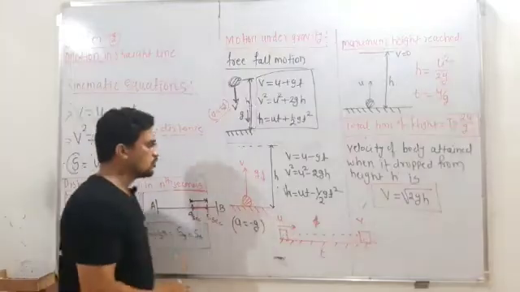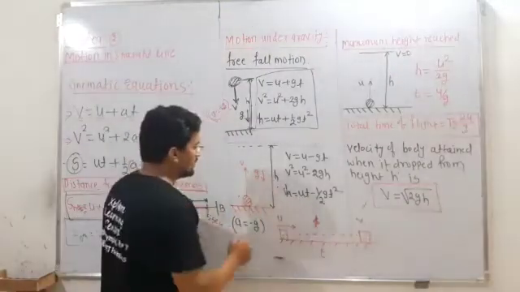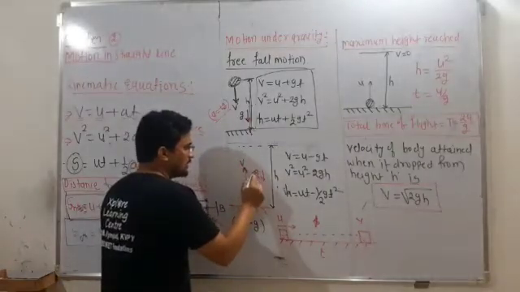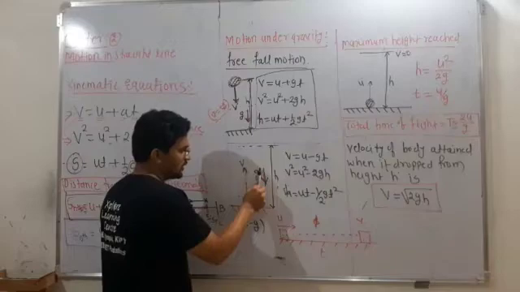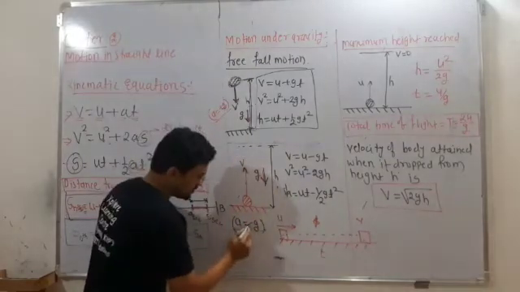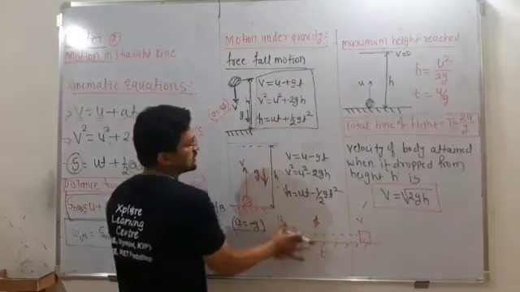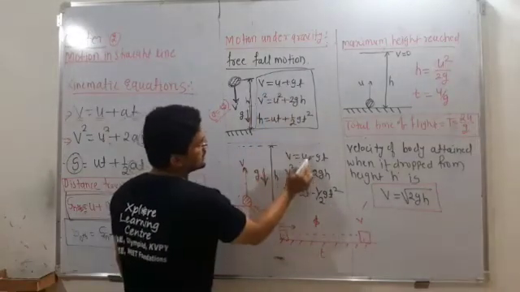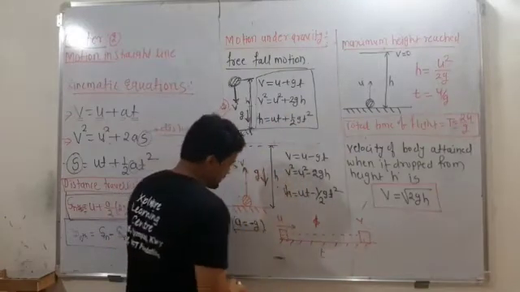Now when the object is moving from the earth vertically upward, then velocity is upward and the acceleration is again directed downwards. So velocity is up and acceleration is down, so both are in opposite directions. So here a becomes minus g. So in all these equations, only the signs change, plus and minus.